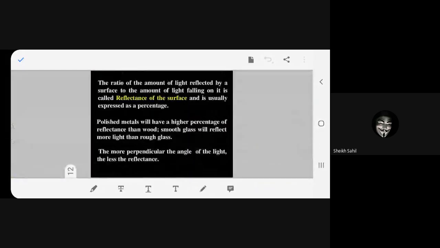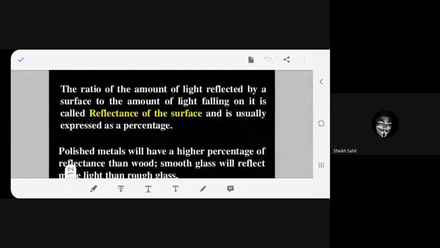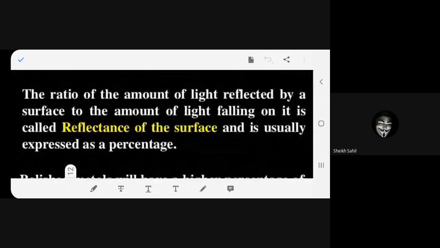Sahil, how many marks did you get in science? Sahil, I'm asking you. Ma'am, I got 20 out of 20.